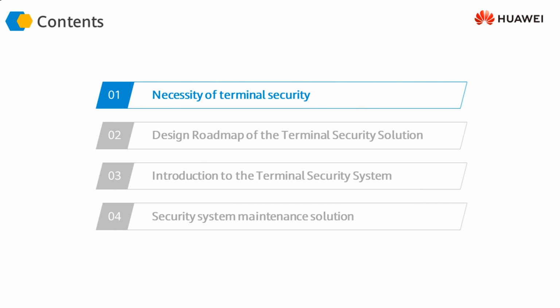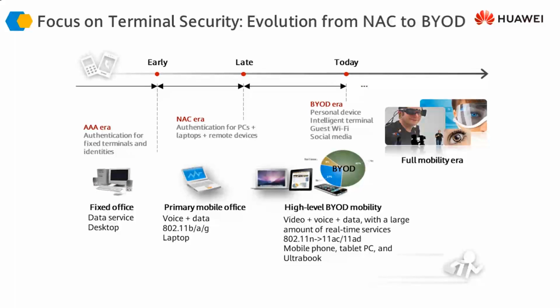So first of all, let's take a look at the basic concepts, or the necessity, of terminal security. Why is terminal security essential? If you look at the history of terminal security, in the late 90s or the early 2000s, we call that the AAA era, the authentication, authorization, and accounting era, where anyone trying to access the network had to go through the AAA process.